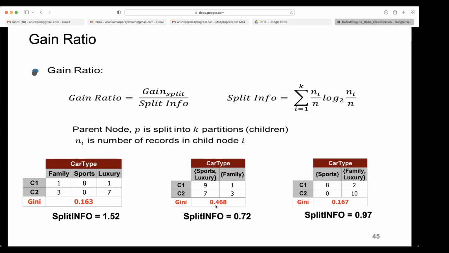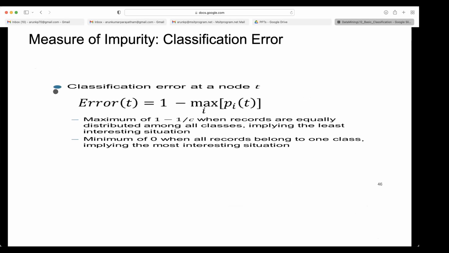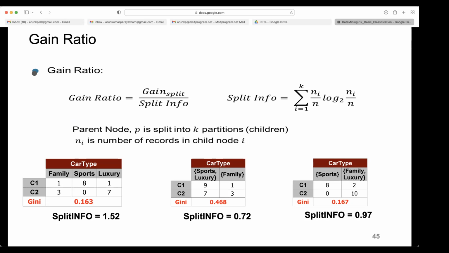We compute, I mean, numerator is gain. Here it is given only Gini. We haven't computed gain. So we need to compute that also. Gain split, split information. That is not given, then you need to compute and see how it works. But here it is only shown that if there are more splits, then your split information will be more.